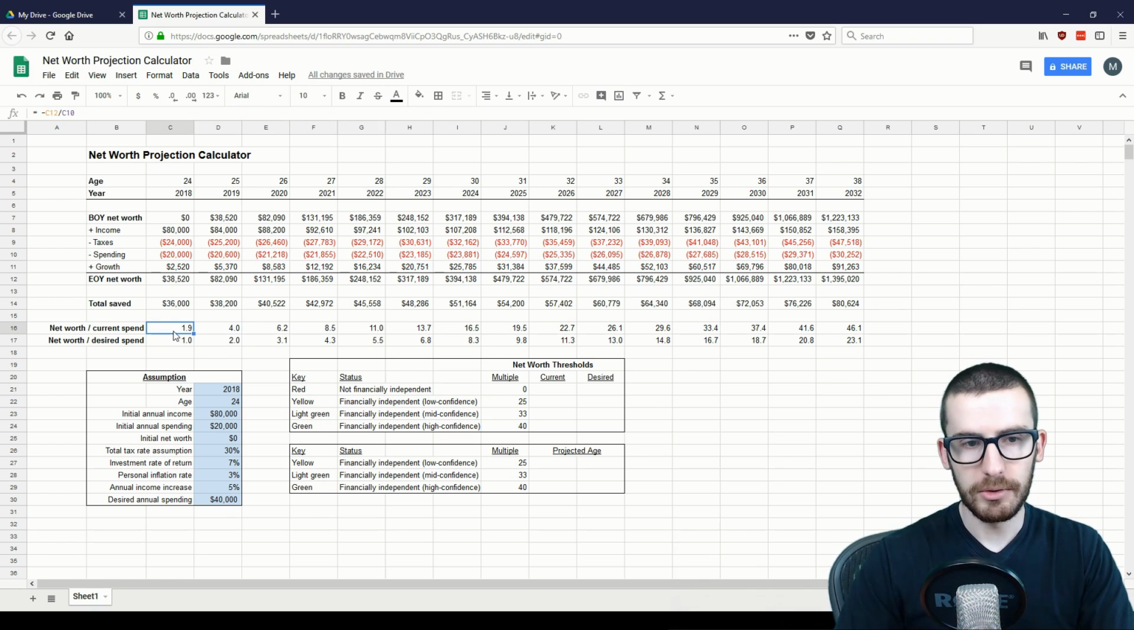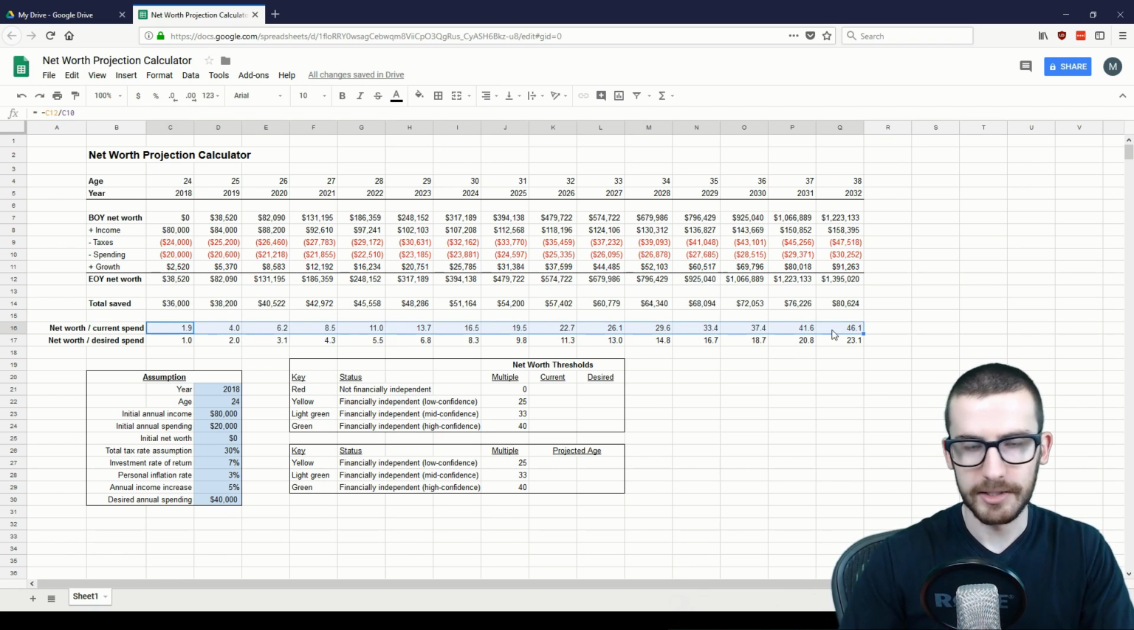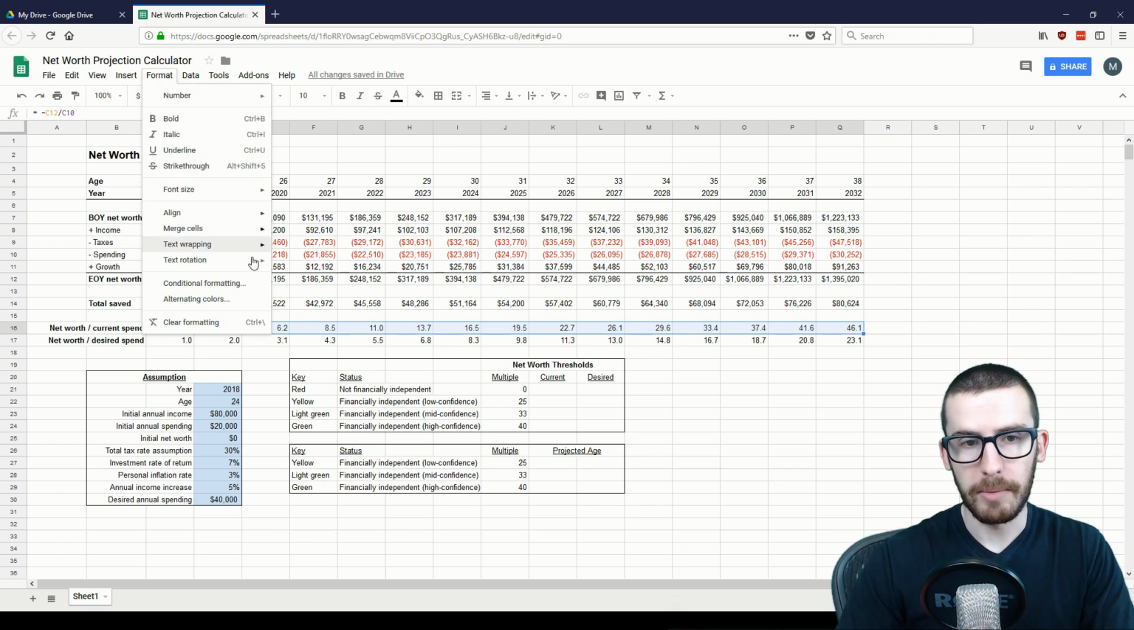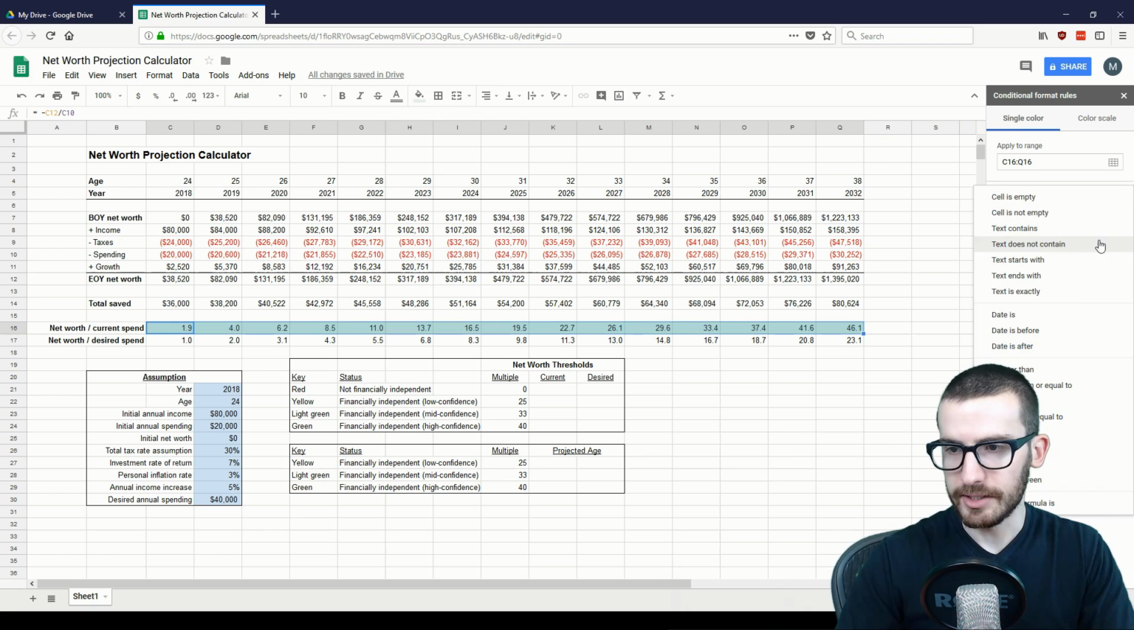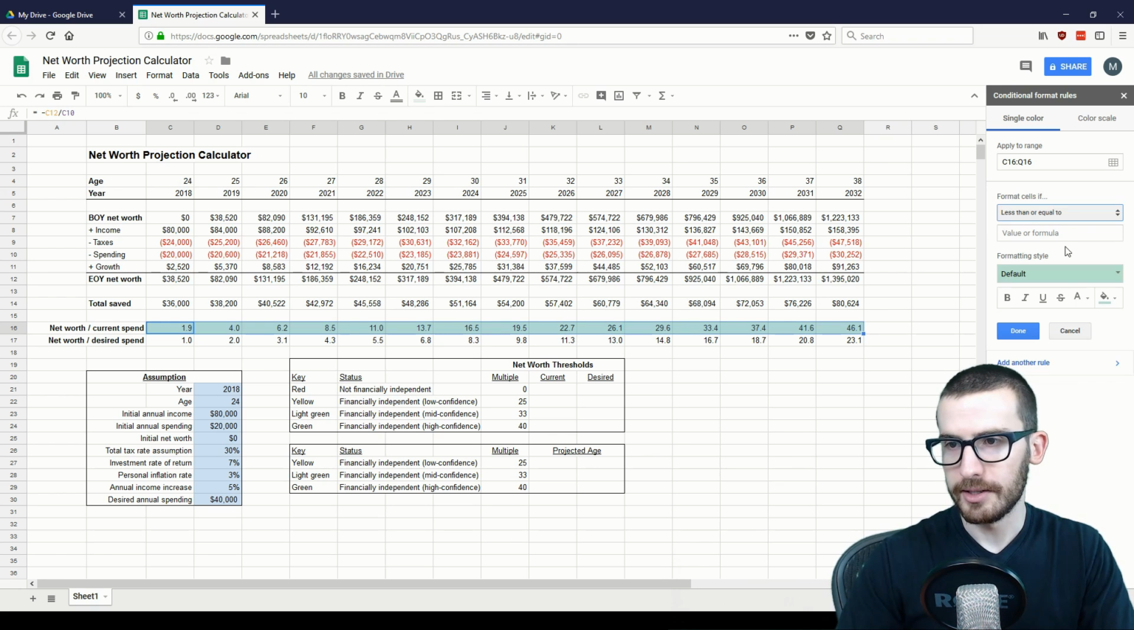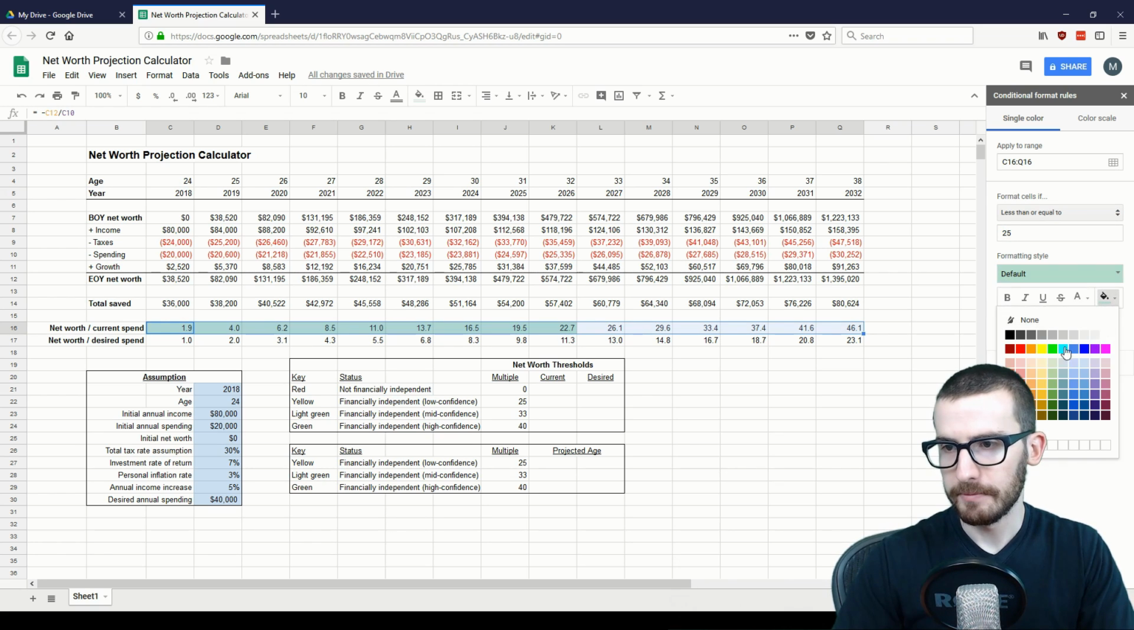But now we can move on to conditional formatting, which is how I got these to be color coded over here, this net worth to current spend ratio. So to do conditional formatting, you want to highlight this entire range, then go to Format, Conditional Formatting. Then you can select different rules. In this case, we're going to do less than or equal to 25. Custom format. We're going to make this red.